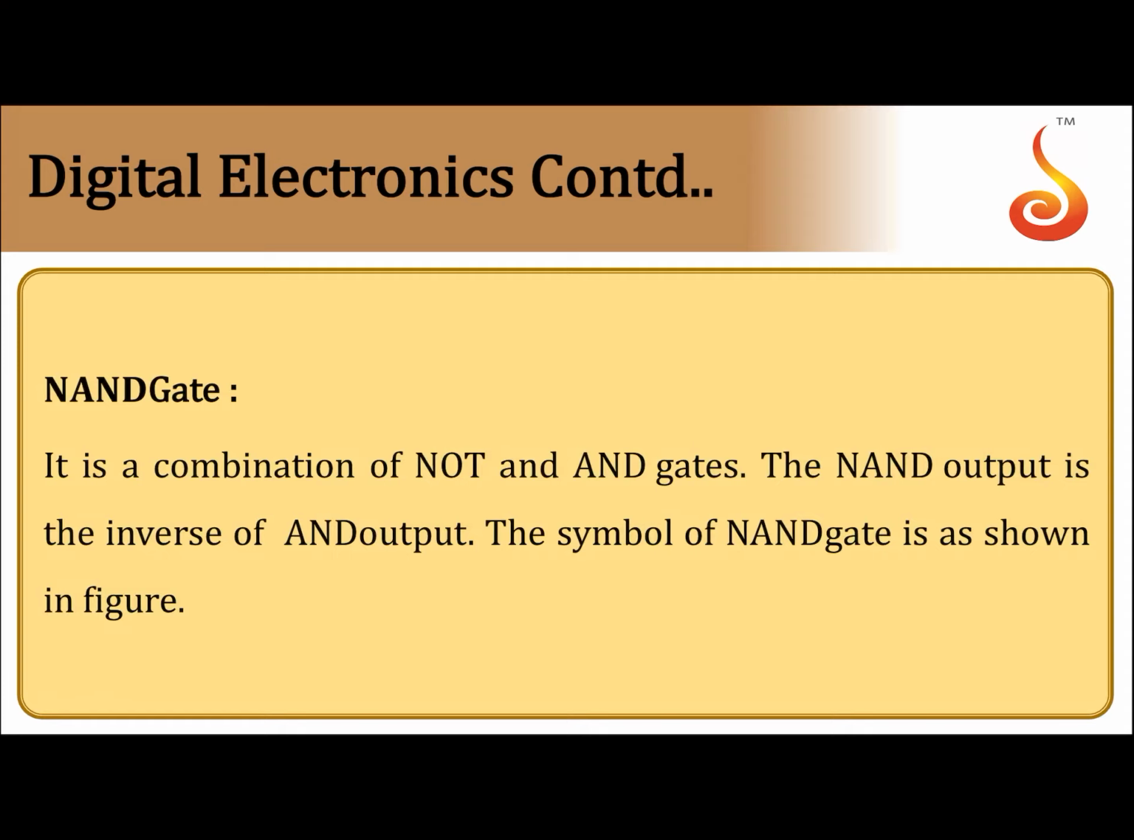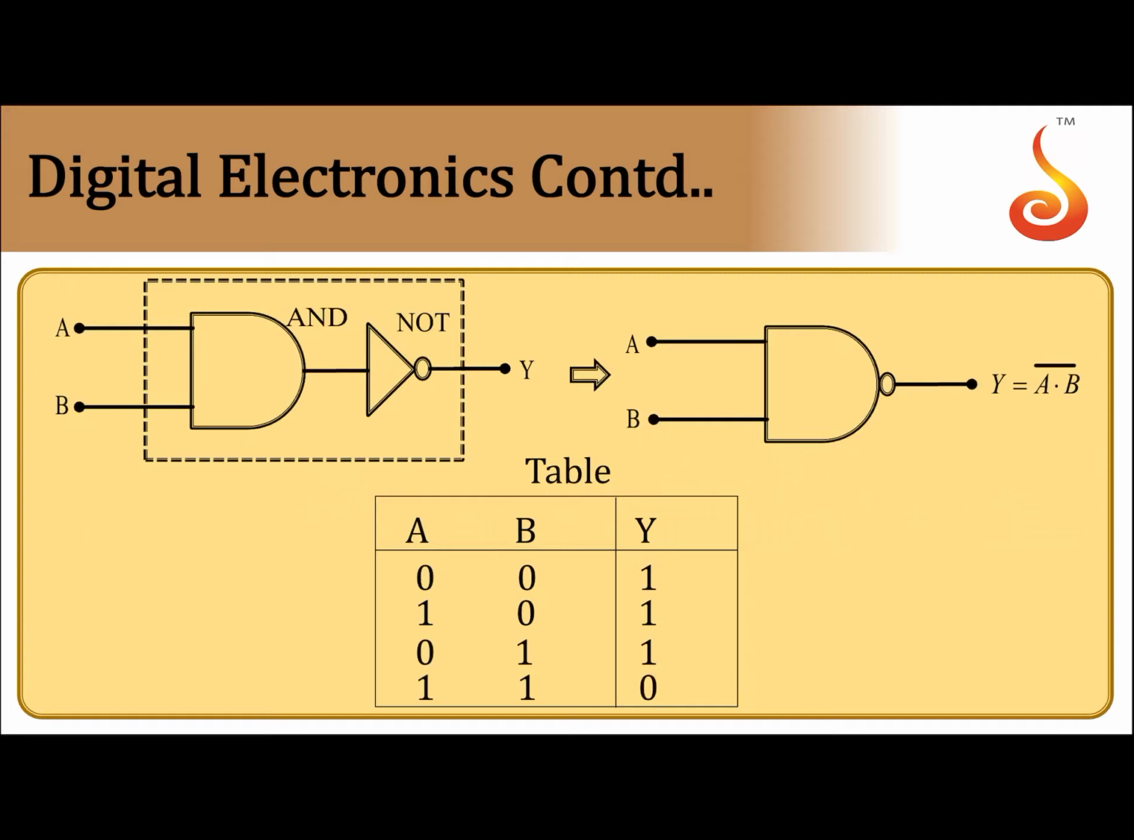Then coming to the NAND gate, it is a combination of NOT and AND. The output of the NAND gate is just the inverse of the AND gate. If you take the circuit symbol, it is similar to what we did in the previous case. We'll write an AND gate, then we'll put a bubble. So it behaves as if there is an AND gate and a NOT gate connected together. Look at the truth table, it is exactly the inverse of what we had for the AND gate.